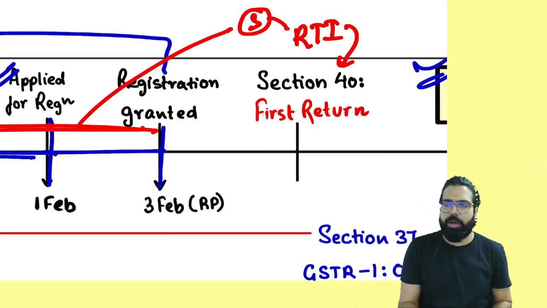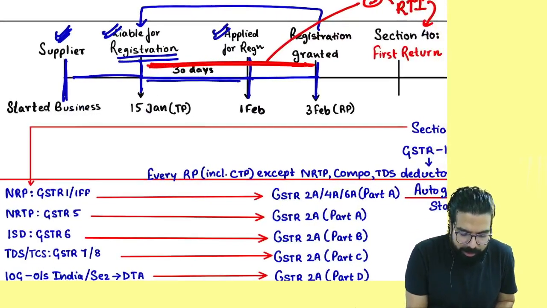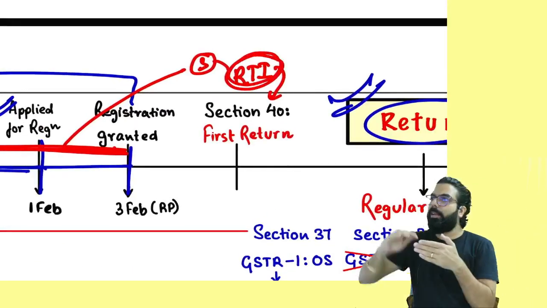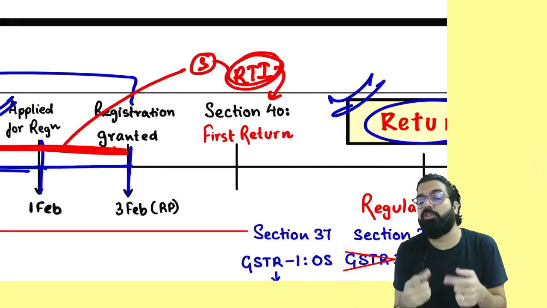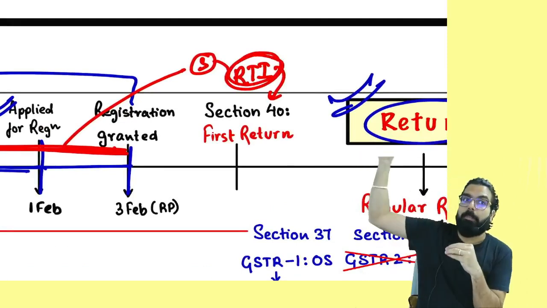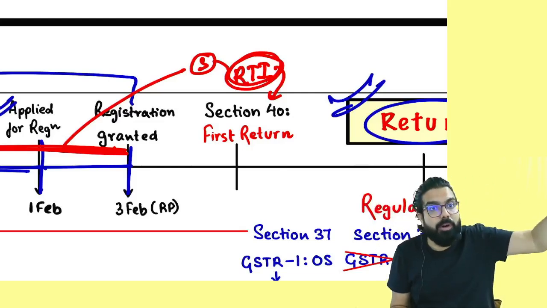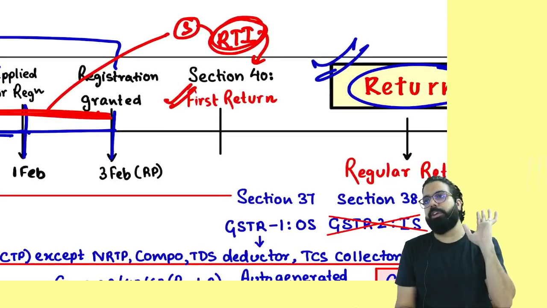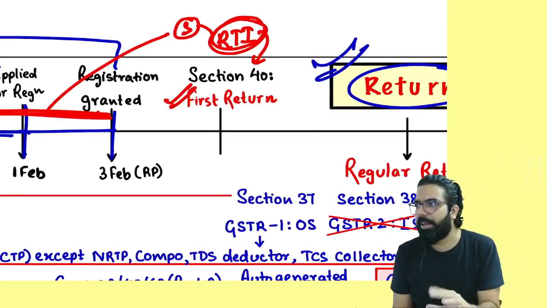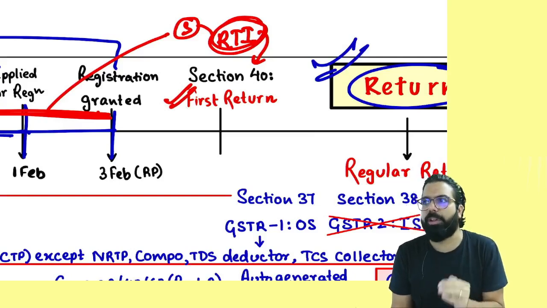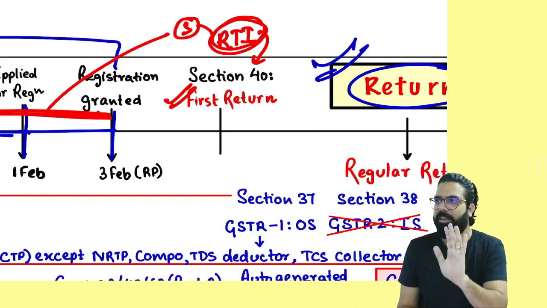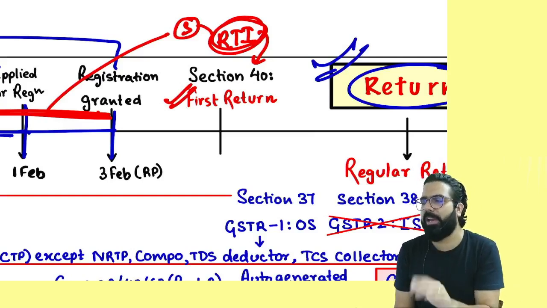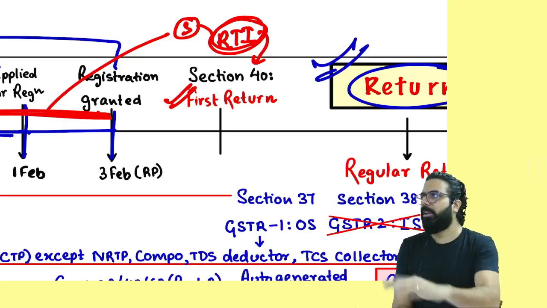Please be careful. Whatever supplies you have done during this period, for all of them issue a revised tax invoice, collect the GST and pay the GST to the government. Now, when you do this, this person will want the credit. How will he get the credit? Only when you show it in your first return. But practically, people show all these invoices in the first return they file, not a separate first return, because the first return is not there. In whatever GSTR1 and GSTR3B you are filing, people show all these supplies.